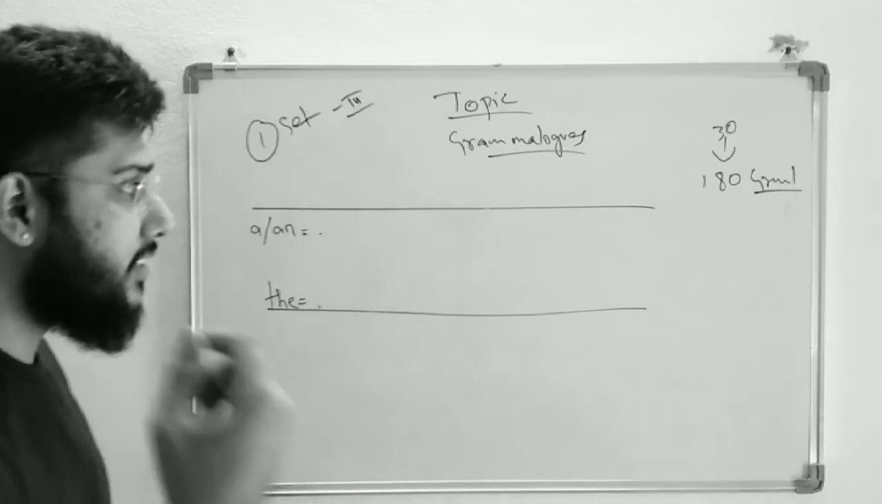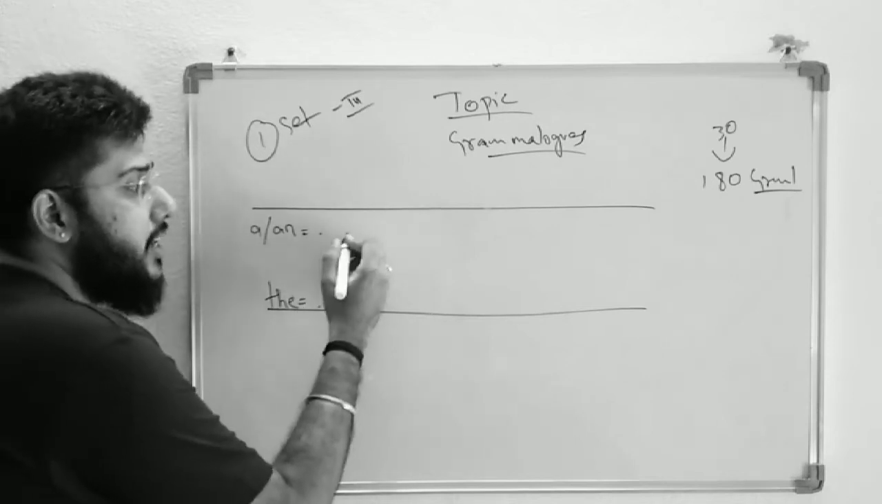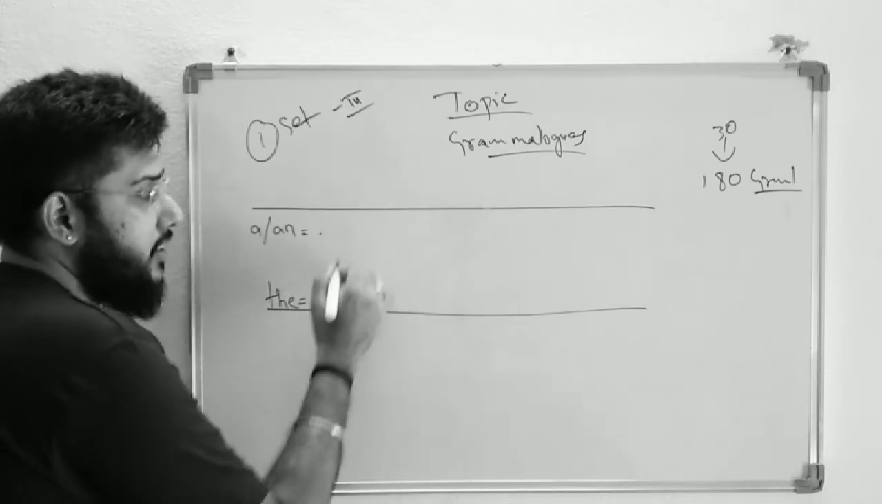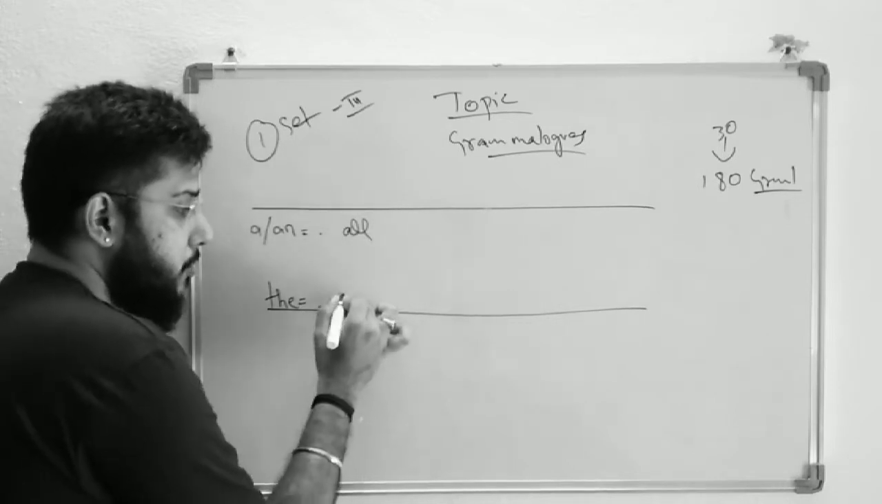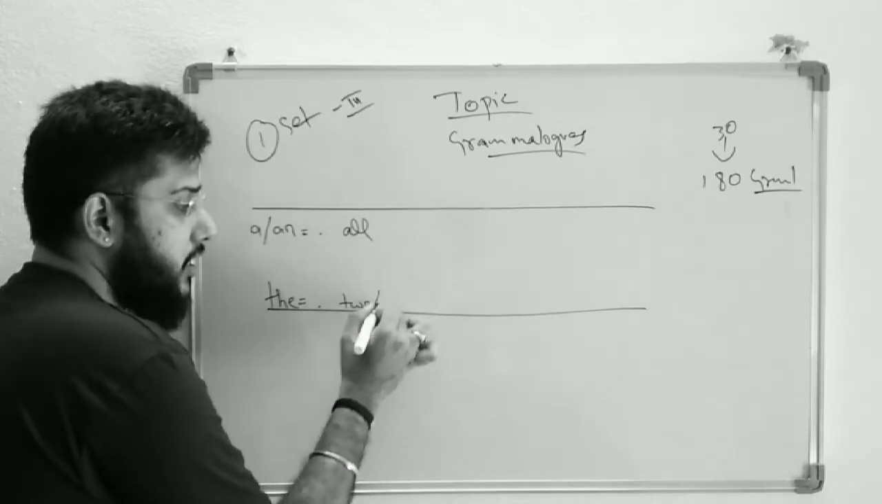Now let us see the next grammar, that is nothing but a or an and the, all two. Two or too.